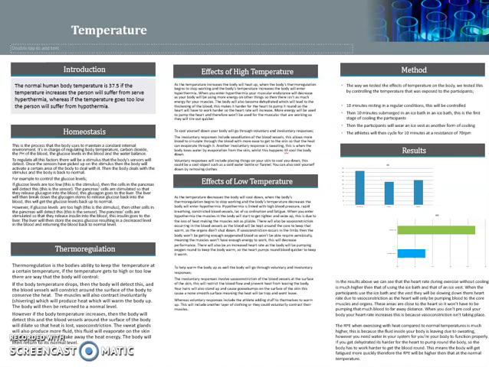So results. In the results above, we can see that the heart rate during exercise without cooling is much higher than that of using the ice bath and that of an ice vest. When the participants use the ice bath and the vest, they will be slowing down their heart rate due to vasoconstriction, as the heart will only be pumping blood to the core muscles and organs. These areas are close to the heart, so it won't have to be pumping that much blood to far away distances. When you don't pre-cool your body, your heart rate will increase. This is because vasoconstriction isn't taking place.